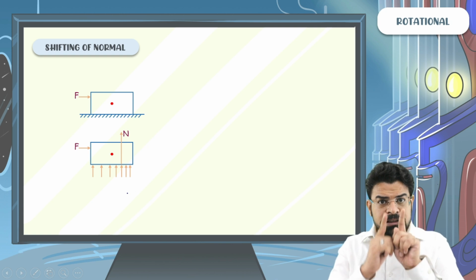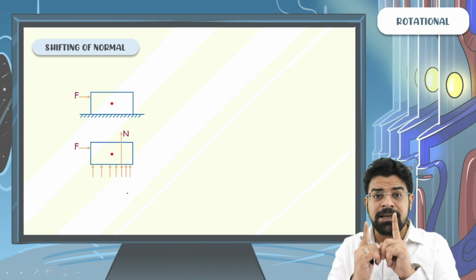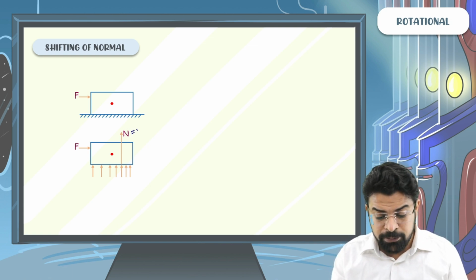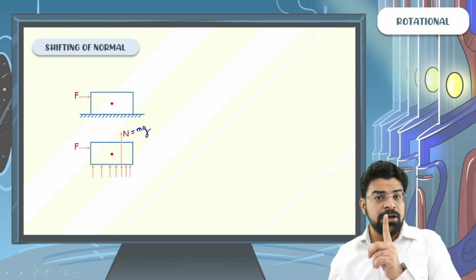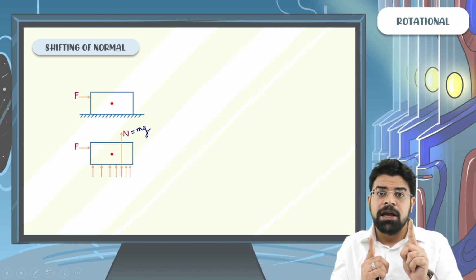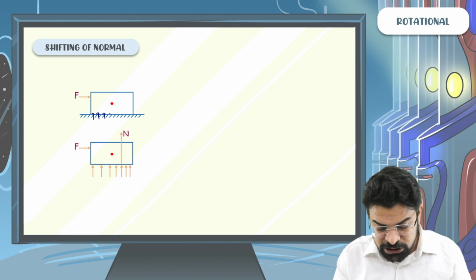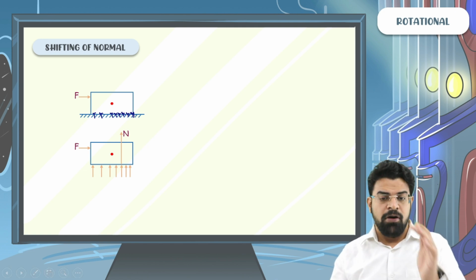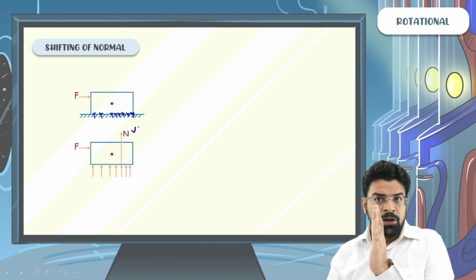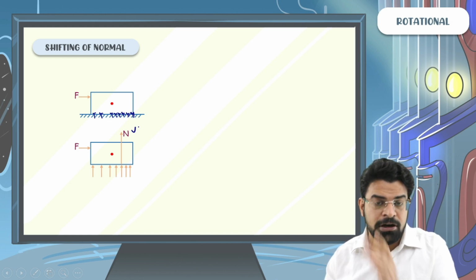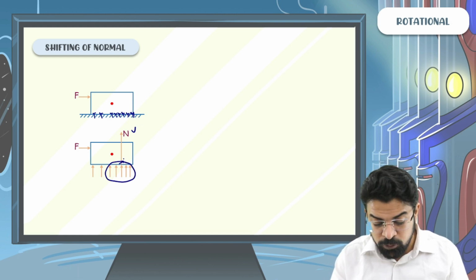No doubt the sum of all these forces is still mg, because for equilibrium in the vertical direction the normal reaction has its overall sum equal to mg. But since the normal, which was initially uniform in the absence of external force, decreases on the left hand side and increases on the right hand side, the line of action of normal shifts. Now it does not pass through the center of mass. It shifts towards more forces.